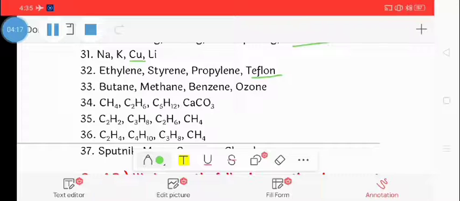Next: butane, methane, benzene, ozone. Ozone is the odd one, because ozone is inorganic while the others are organic compounds.